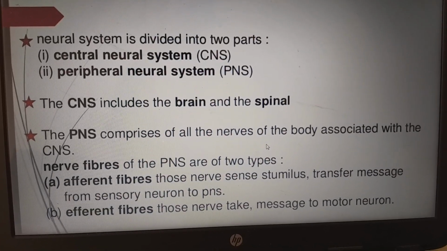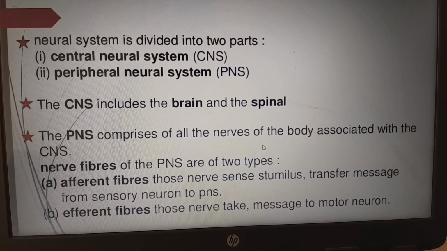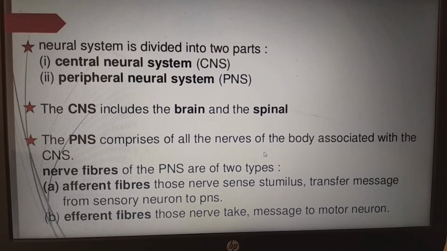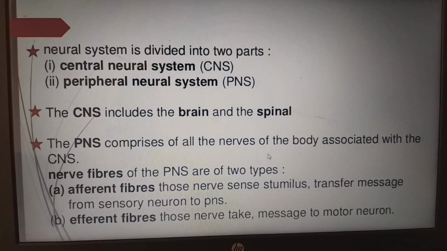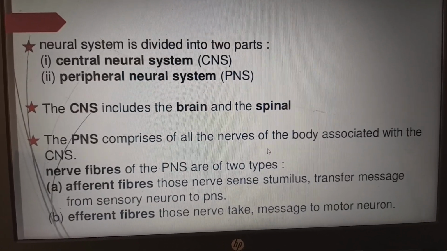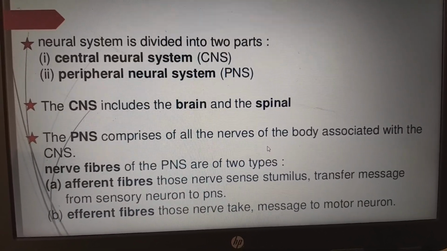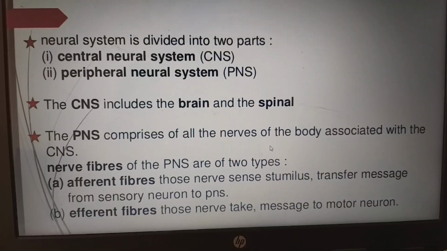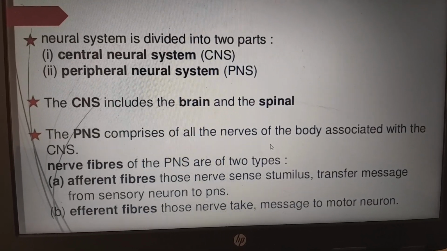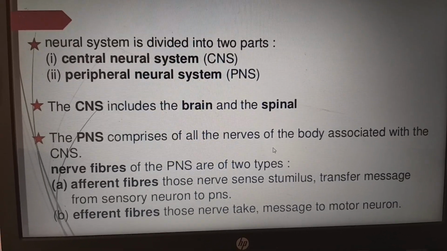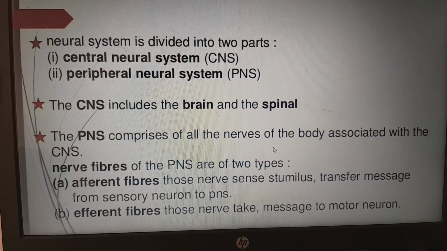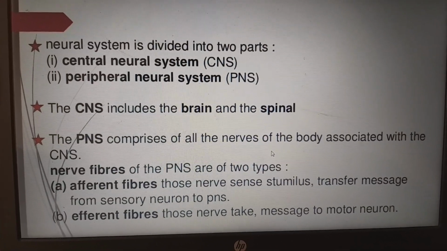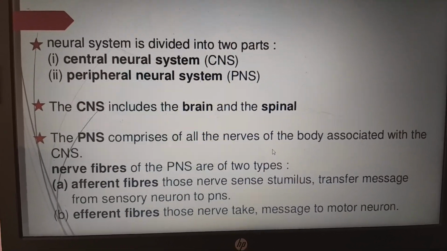Nerve fibers of the PNS are of two types, afferent fibers and efferent fibers. Afferent fibers are those nerves that transfer the message from the sensory neurons to the CNS. For example, if we touch anything, we can feel the texture of the skin or the texture of the cloth because of these afferent fibers. It means they take the information from the receptor towards the brain.